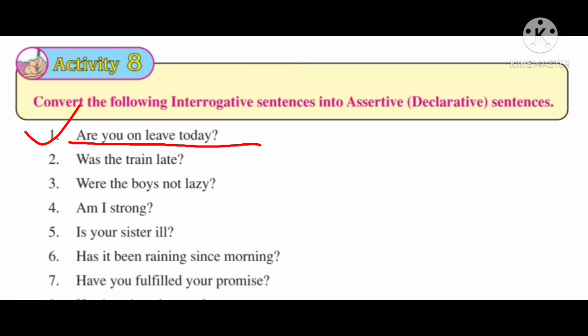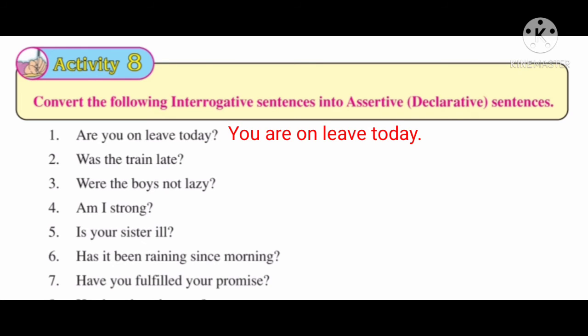Students, in this sentence you can see helping verb are is before the subject because it is an interrogative sentence, and when we will change it into assertive sentence, then first of all we will write the subject. So here the subject is you, and after it we will use the helping verb are, and after it the predicate or the object. Okay. So assertive sentence will be you are on leave today, right?